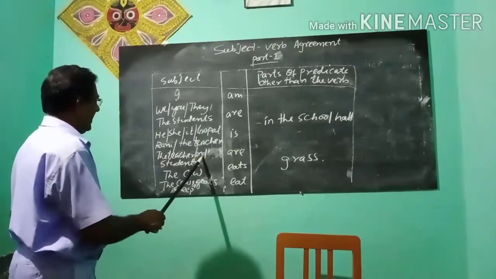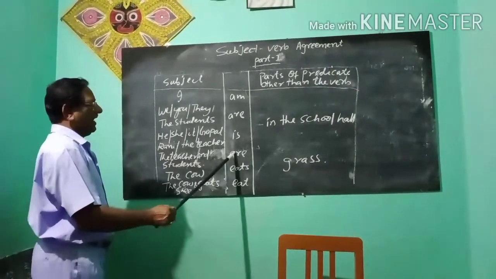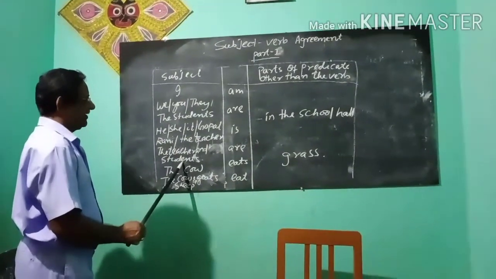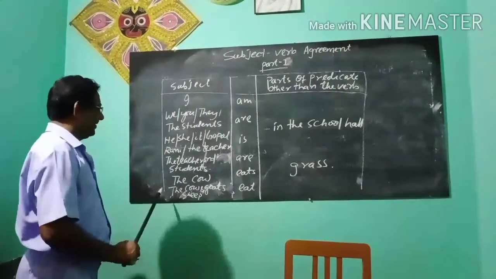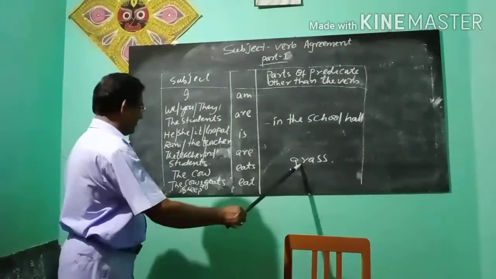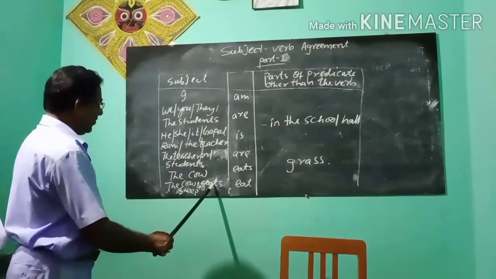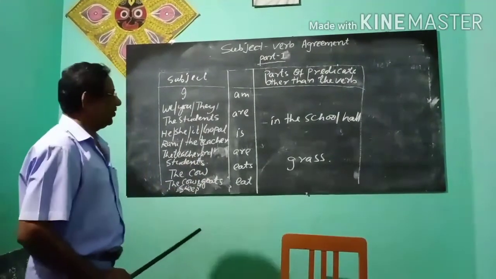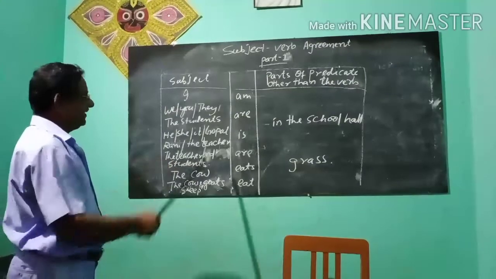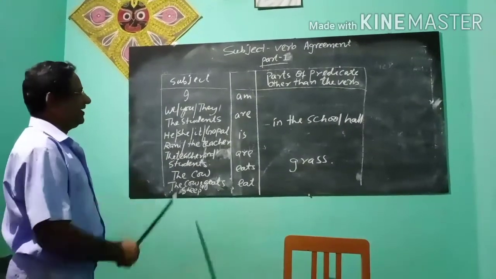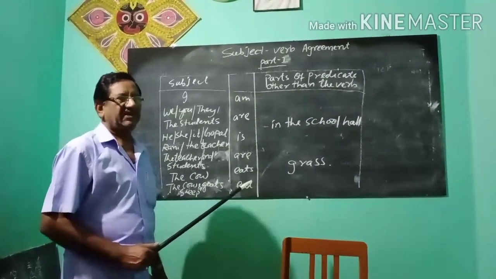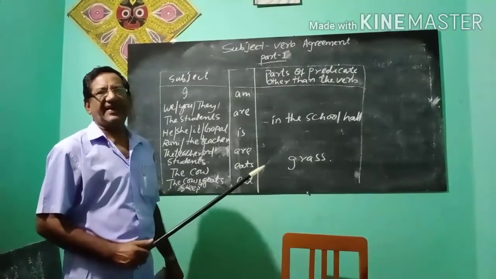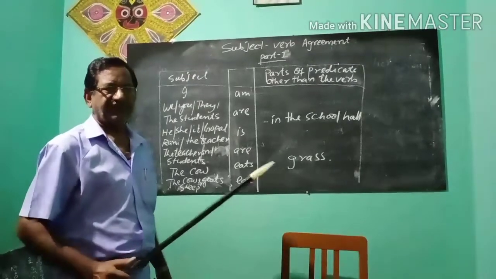The teacher and the students are in the school hall. Teacher and the students take the verb are. The cow eats grass. The cow, goats, sheep eat grass. So, like this, the subjects are taking verbs according to their number and persons.